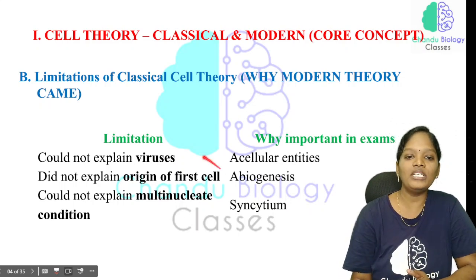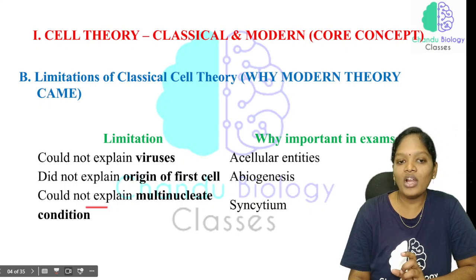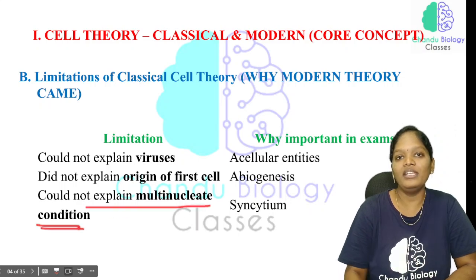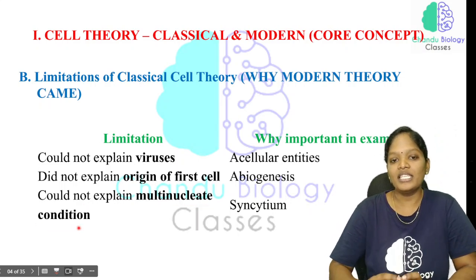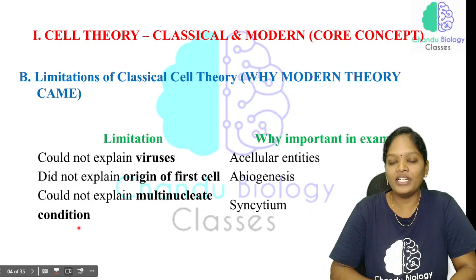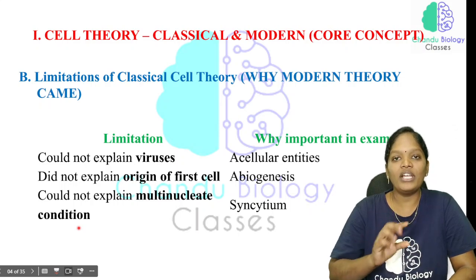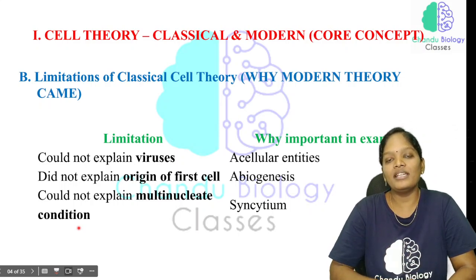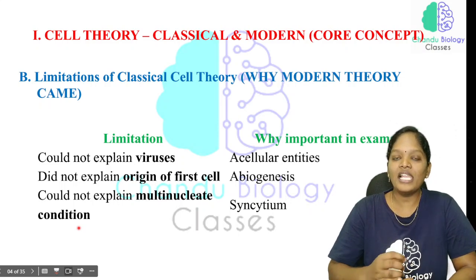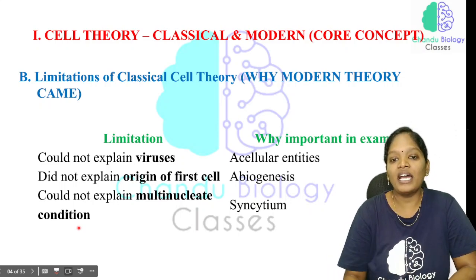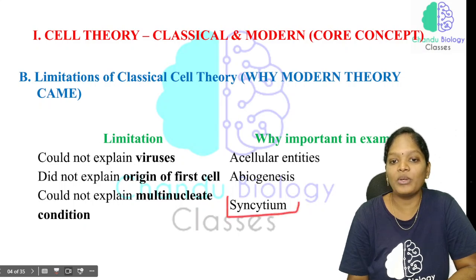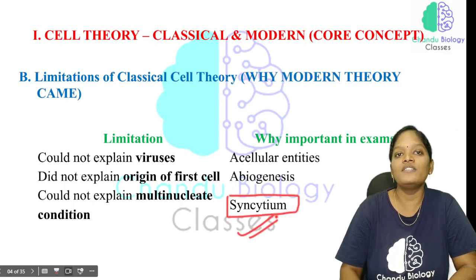And the third important limitation is that they could not explain the multinucleate condition. Which means what? In classical cell theory, each cell has one nucleus. But in one cell, many nuclei can be present, and that is called a syncytium. They didn't explain the concept of syncytium.